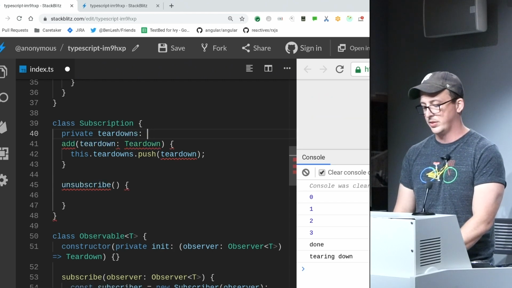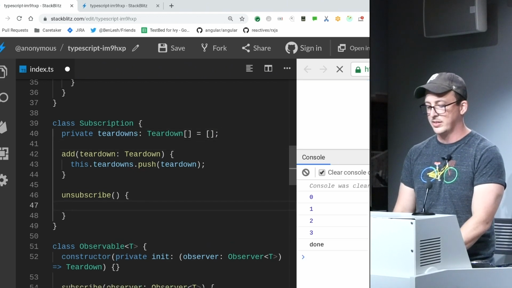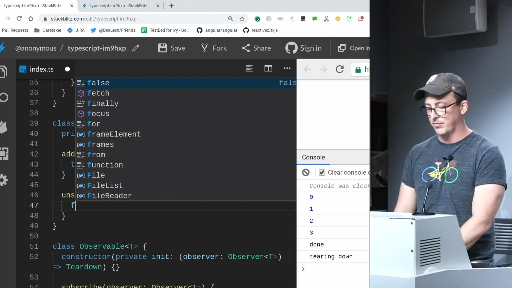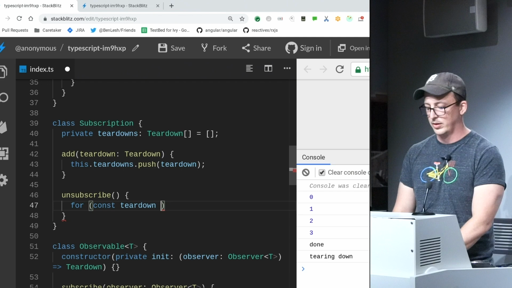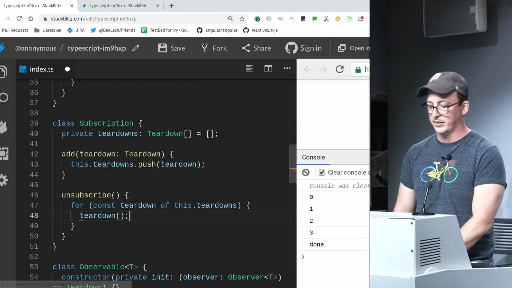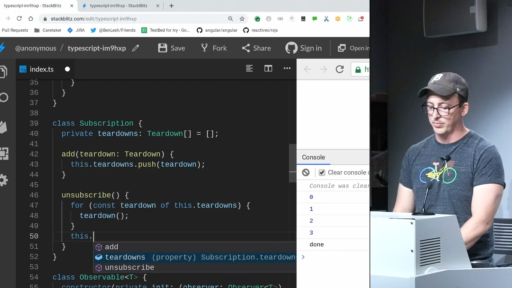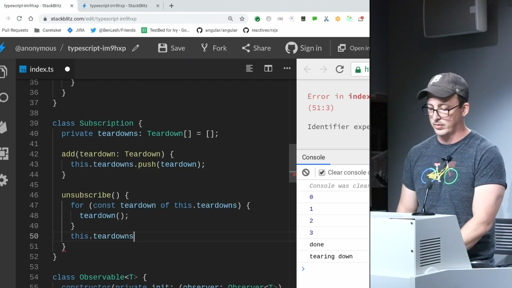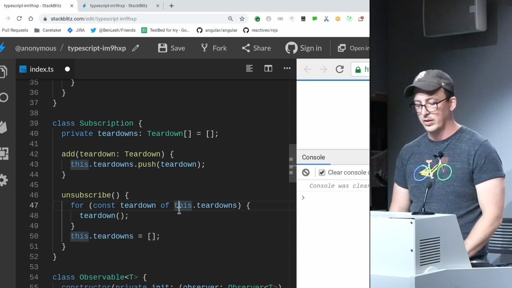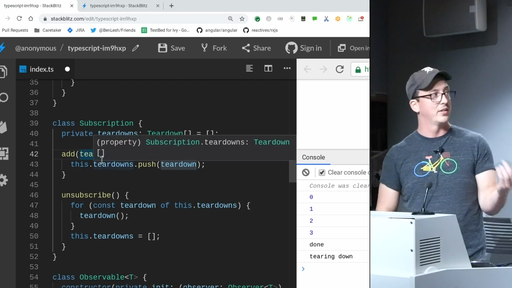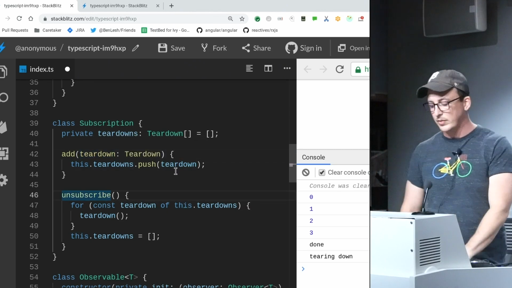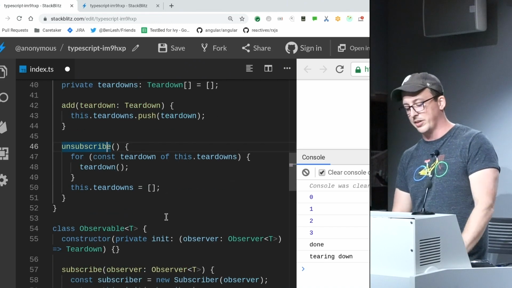And I need to add a private property, private teardowns equals an array. And what's going to happen inside of here is it's just going to say, all right, for each teardown of this.teardowns, call teardown. And then you could also clear it if you want. So when you call unsubscribe on this subscription, it's going to go through every teardown you've added to the subscription and call it, executing the teardown.